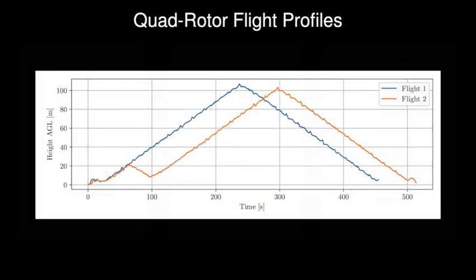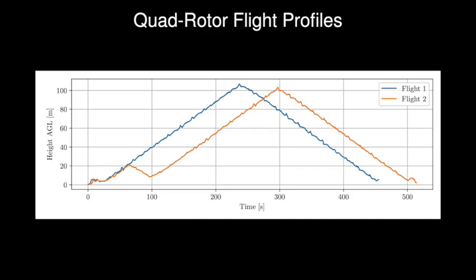In order to validate the other methods, we first flew the Quadrotor from the ground up to 100 meters and down. Then we flew the fixed-wing aircraft from 150 meters to the ground, and then we repeated the Quadrotor flight once more. The two climbs and descents of the Quadrotor are visible here.